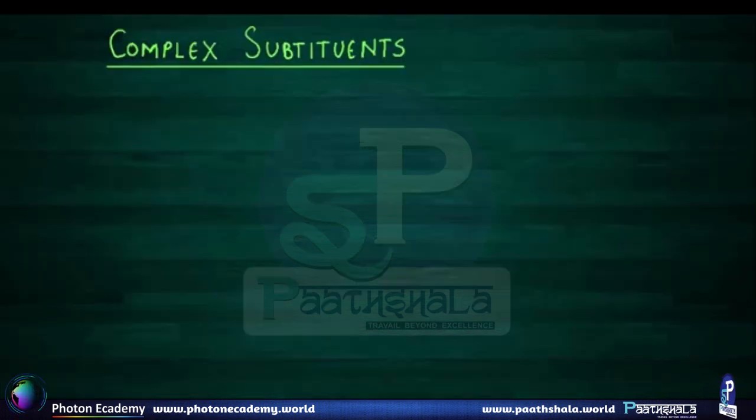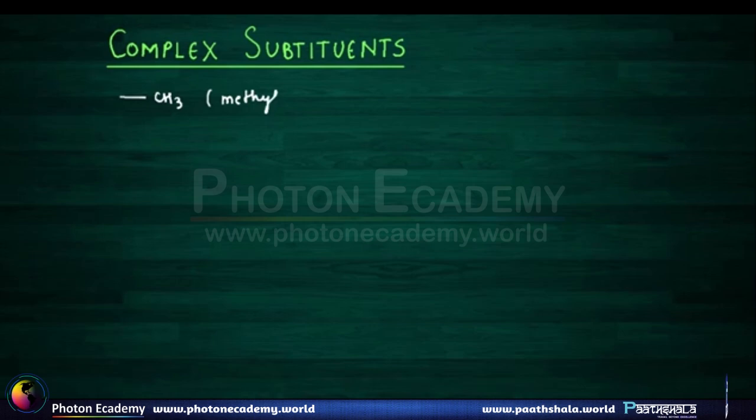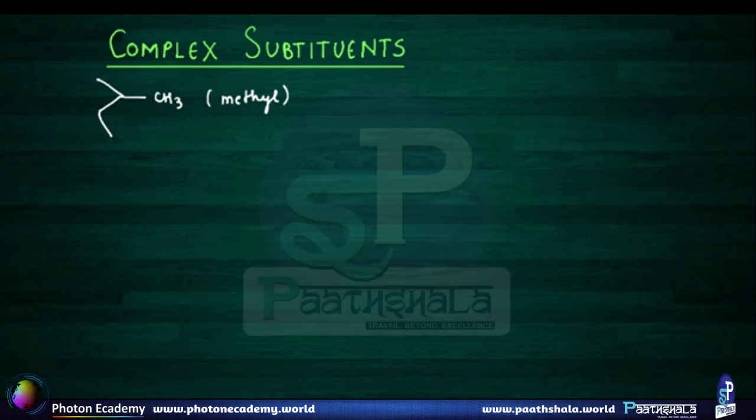We have solved a variety of questions on nomenclature of alkanes, but in all those examples, the substituents that we considered were simple, such as CH3-methyl. Okay, so when I'm drawing this line, you need to consider it as this line connecting the substituent with the main chain. So just imagine there is a main chain over here and this is your substituent.